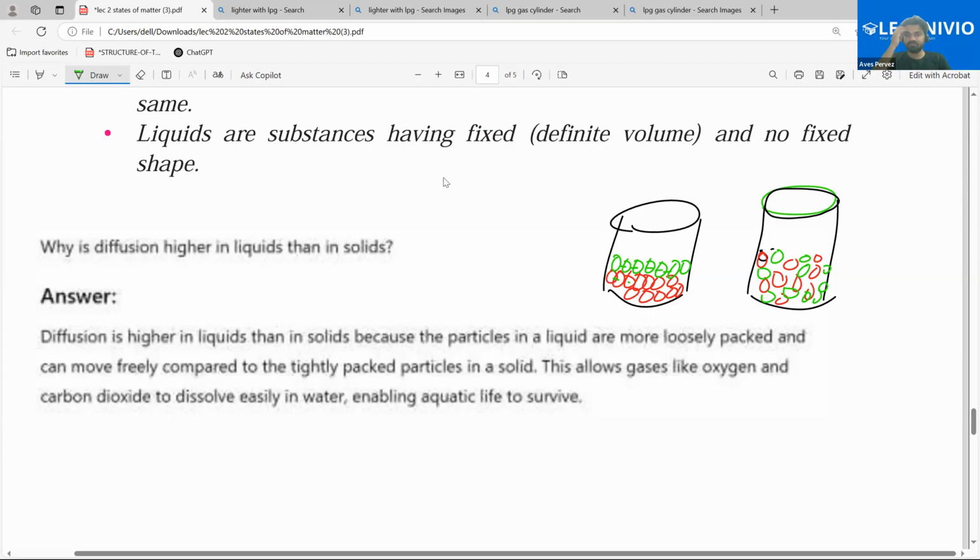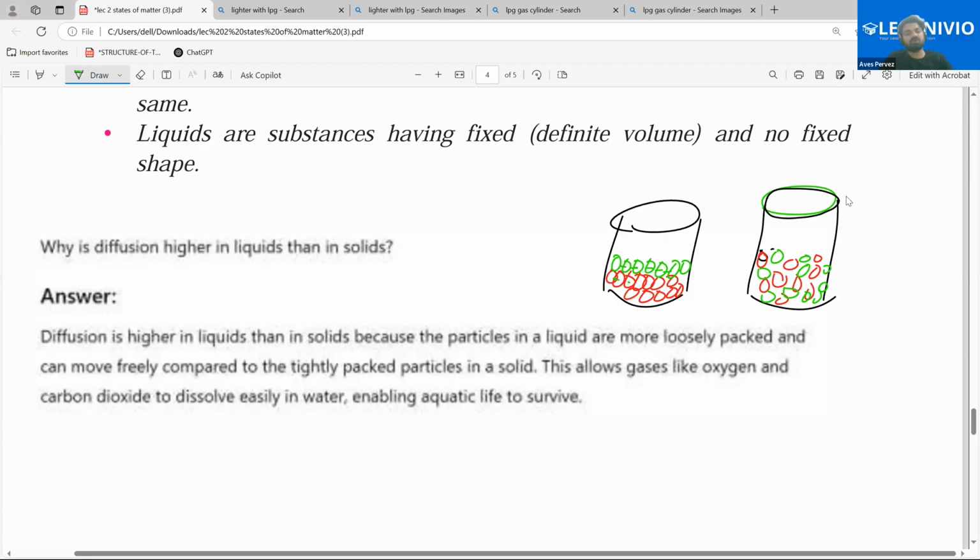Done? Done this one? Everyone? Have you noted this, why diffusion is slower in liquids than in solids? Noted everyone? Yes, sir.